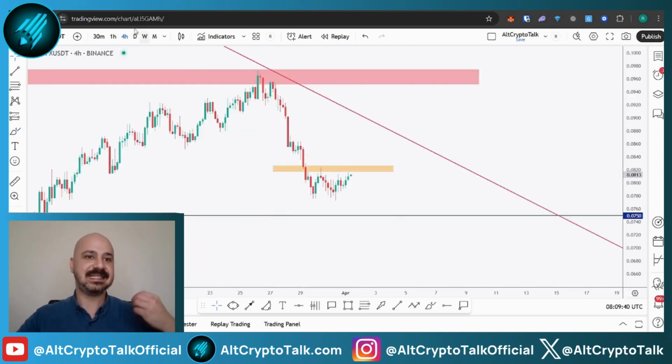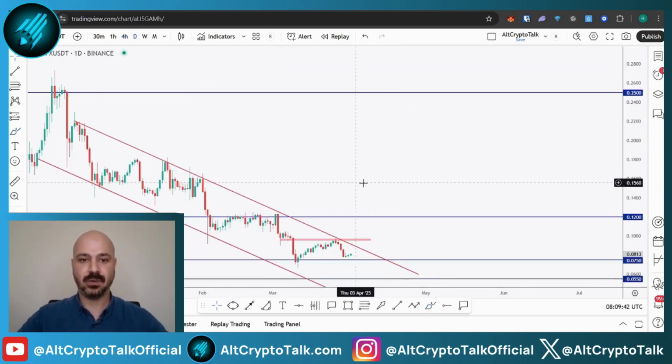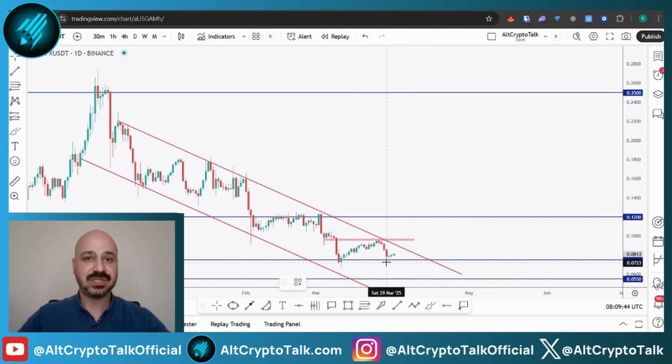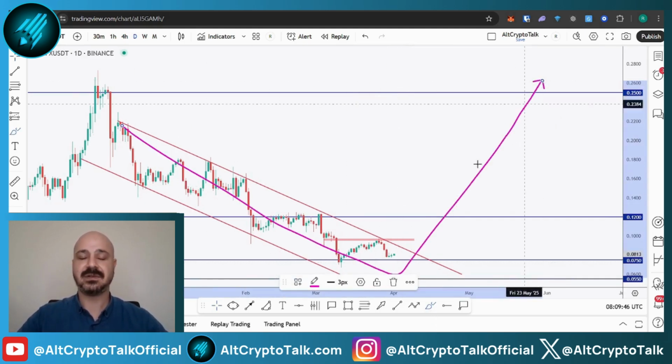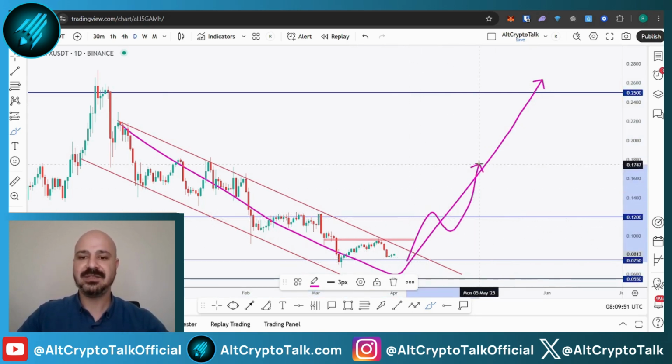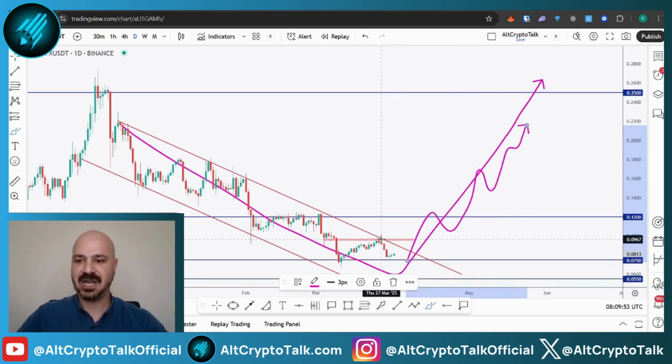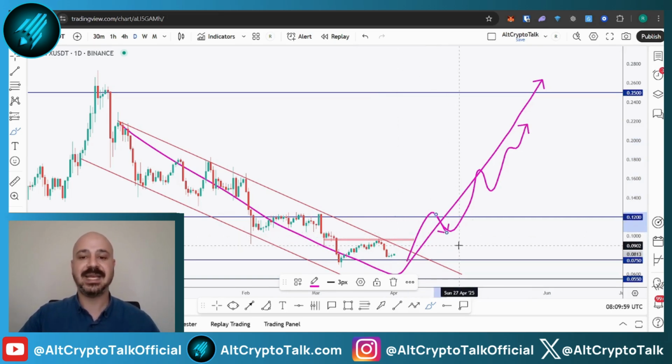Next, CFX, daily time frame, we have been overall bearish, medium term. For the bullish to take over and shift the momentum in their favor, and to start this massive bullish phase or bull run, we need to see a break above this last major high around 0.095. Once we break it upward, a full daily candle close above it, every correction would be a dip to look for trend following longs.